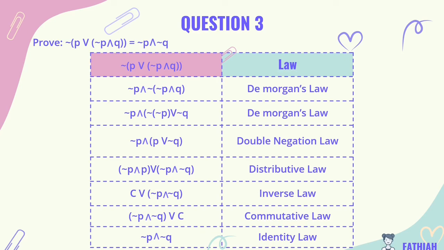We change the position using commutative law to place C next to it and it will be (not P and not Q) or C. Lastly, we use identity law because this set is OR with C and we will get not P and not Q. The question is proven.